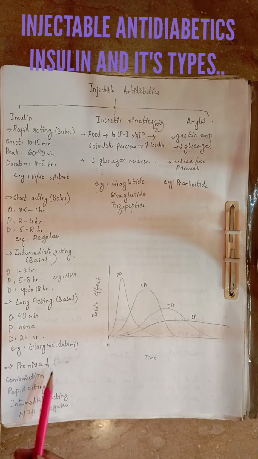The next type are premixed insulins. They are a combination of bolus and basal insulins to cover both after meal glucose levels and the glucose level overnight. For example, the combination of rapid acting insulins, or intermediate insulins, NPH plus regular.